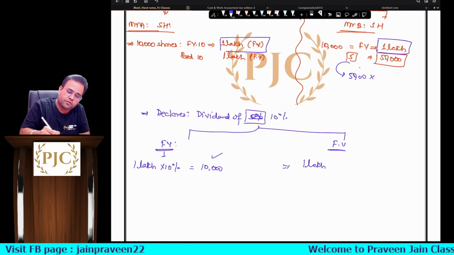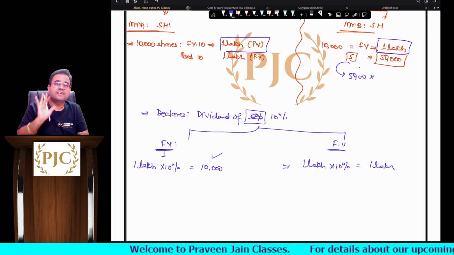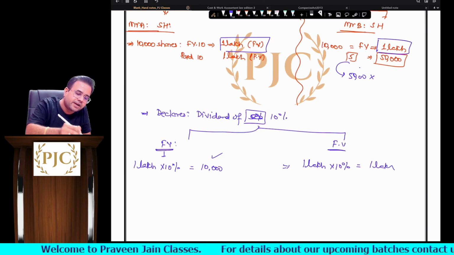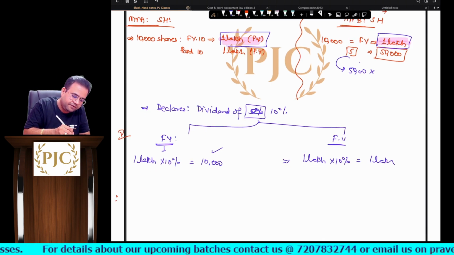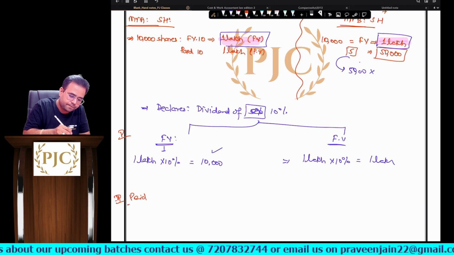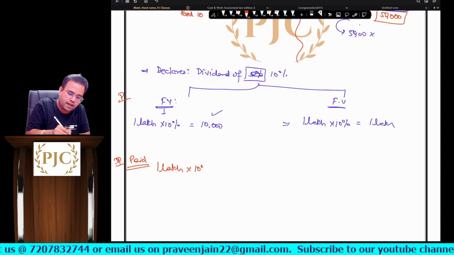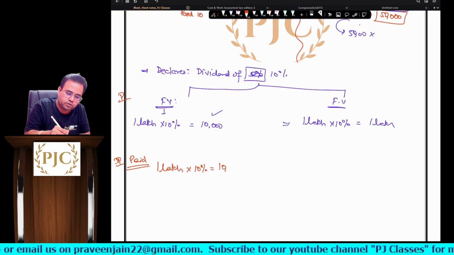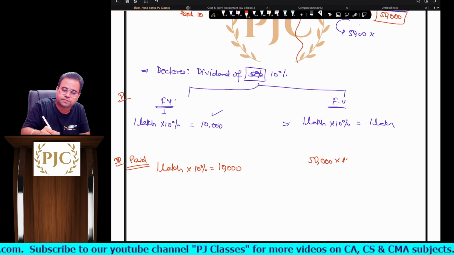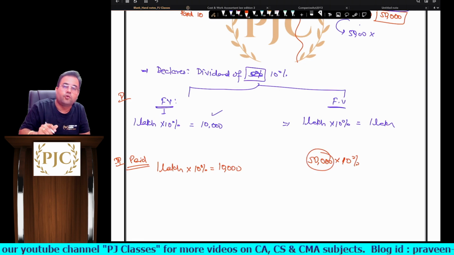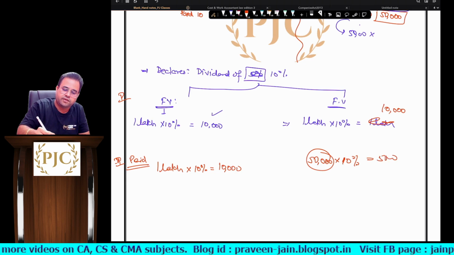Can I say here also I will take 1 lakh only, sir? So that will be 10%. So both are getting the same amount of dividend because you are giving the dividend on face value, sir. But if dividend is to be given on paid up share capital, then again for him it does not differ because paid up value and face value are the same. But for the other it will make a huge difference, sir, because paid up value is only 50,000, so in this situation he will get only 5,000, sir.